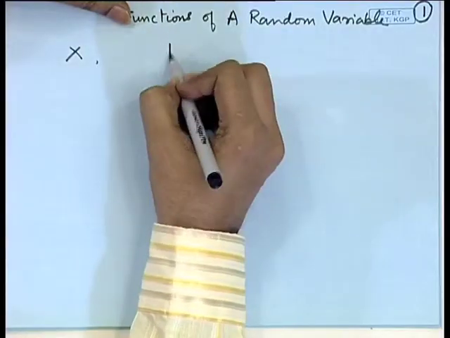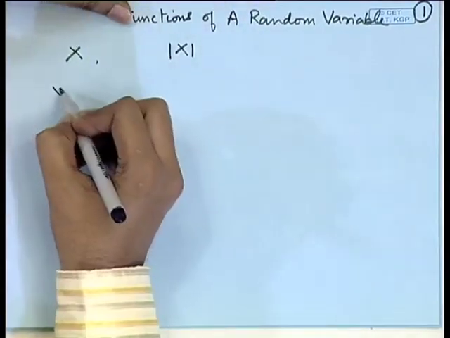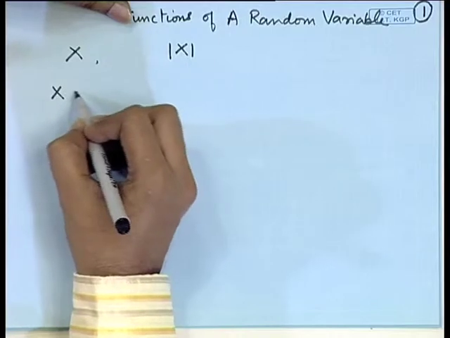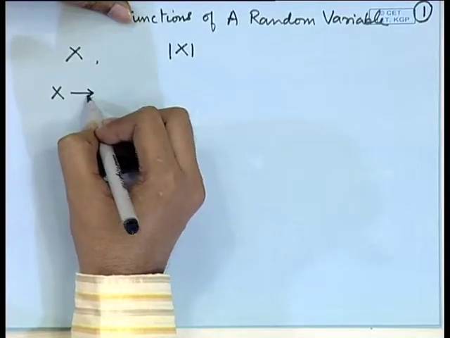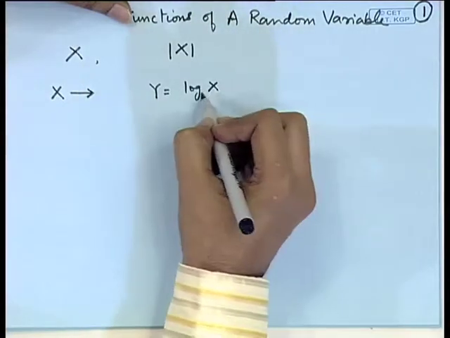Consider measurements where we are recording the errors in the actual measurement. The errors may be negative or positive. However, it may turn out that our losses are dependent upon the absolute value of the error in the recording. That means, in place of the random variable X, we may be interested in X square or modulus of X. Suppose X denotes certain astronomical distances. Now, if the numbers are too large, we may be interested in a function of X, say log of X, to make them scale to our level.